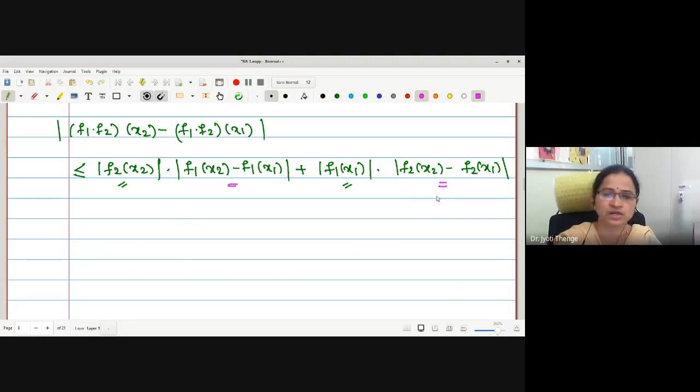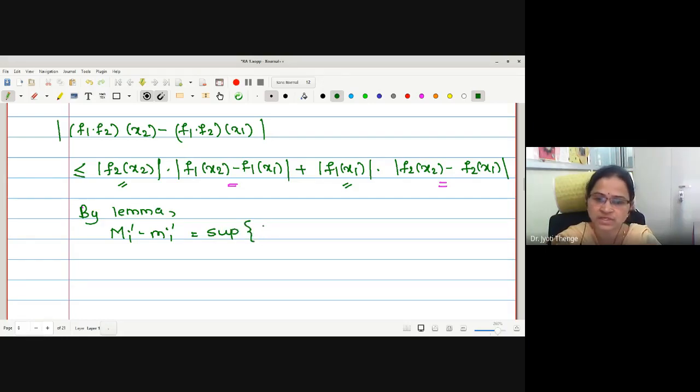Capital M i double dash minus small m i double dash. And for the left side also, by the lemma, capital M i dash minus small m i dash is the supremum of the set for the function f1, where x1, x2 belong to the interval from x i minus 1 to x i.